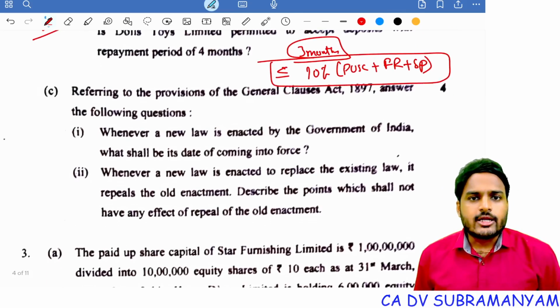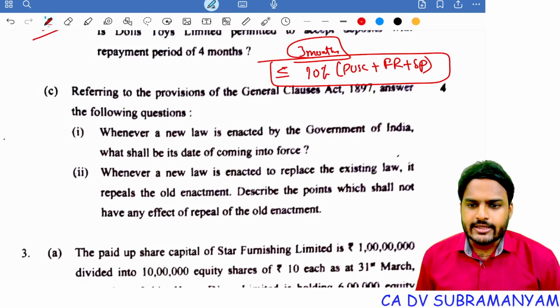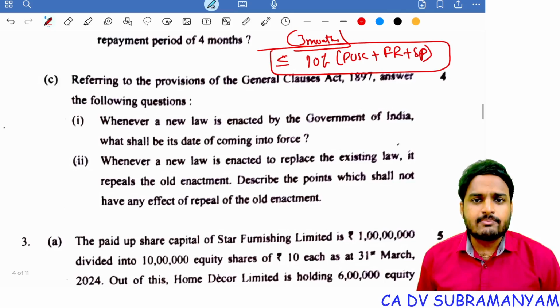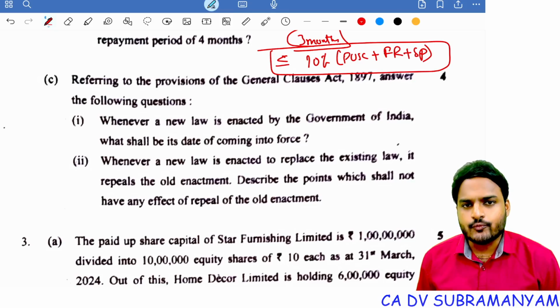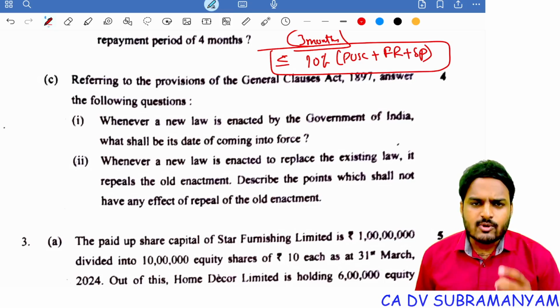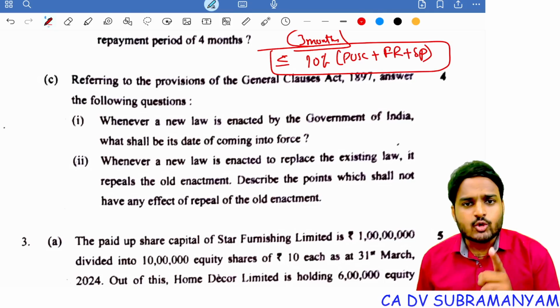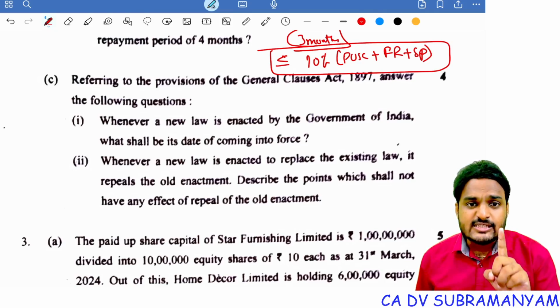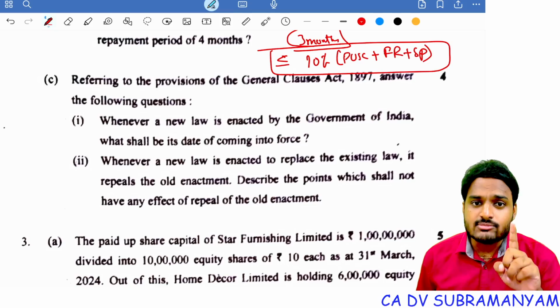Next one. Referring to the provisions of General Clauses Act 1897, answer the following questions. When a new law is enacted by the Government of India, what shall be its date of coming into force? So they are asking the commencement date. The answer has just two options. One is the date specified in the notification. From that specified date, the new law comes into force.